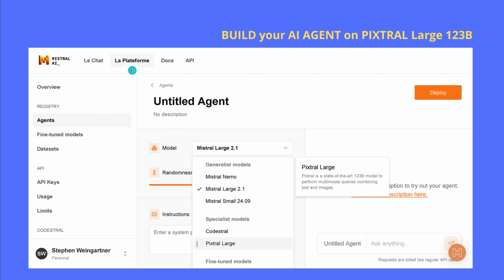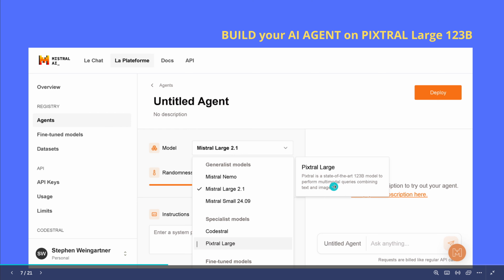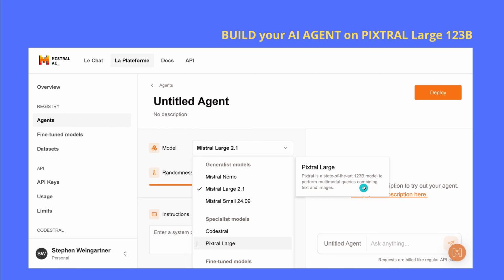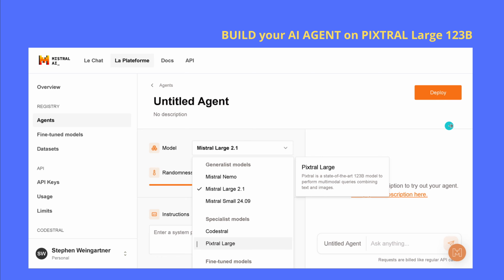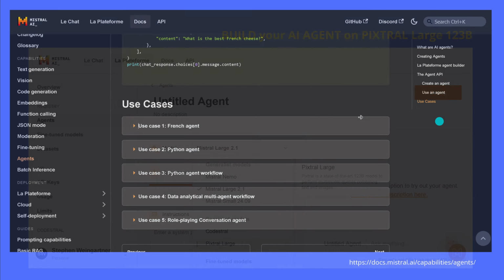You just go here on the platform to agents. You can deploy here your agent with just a few clicks. You have here the model, and now finally we have here the Pixtral Large. This is brand new. Now it is only at 123 billion free trainable parameter model. So we lost 1 billion, but never mind. It is here European. You have the randomness, you have the instruction, you have the system prompt. You can have the ICL in context learning example, and you create an agent just by clicking here on deploy, and this agent is available on the complete platform, whatever you want to do with it.